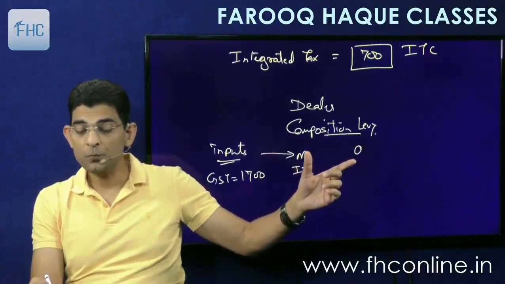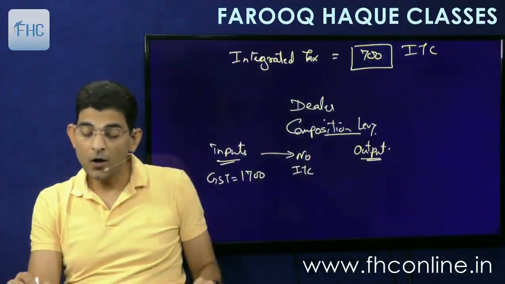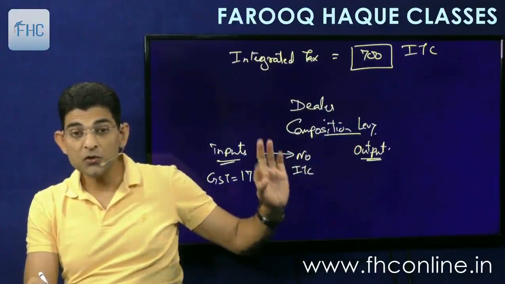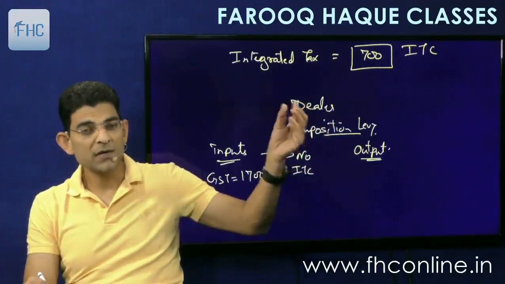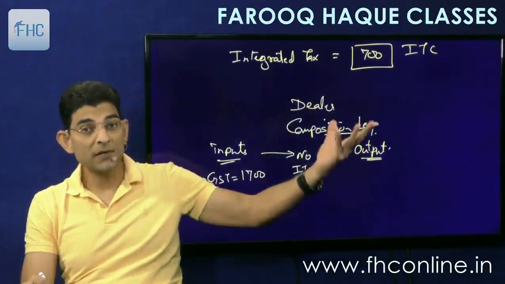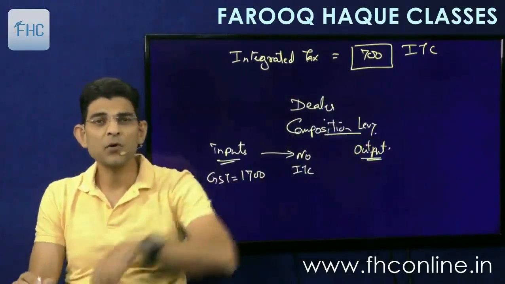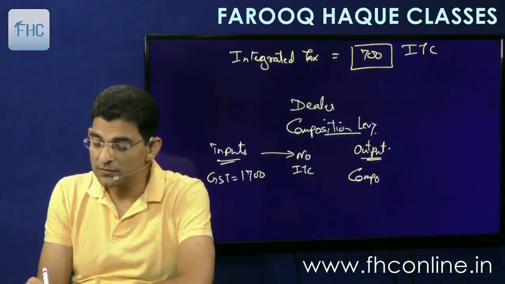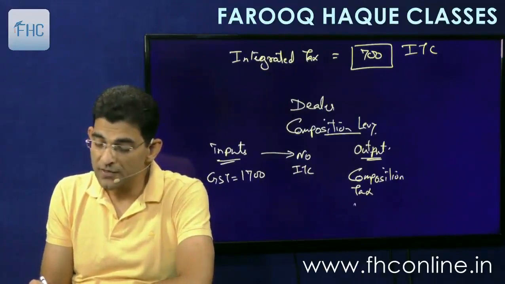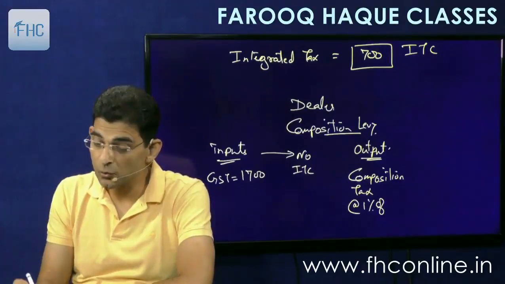Now his output he sells. On this output he will not charge the normal GST, but he will charge composition tax, which I have told you earlier is a very small percentage of the normal tax. Say the normal tax is 18% or 24%, the composition levy will be hardly 0.5 to 1%. So on the output he pays composition tax at a concessional rate of, say for example, 1% of the total value of the sales.